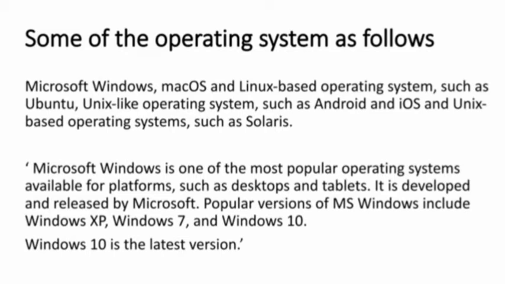Out of all these operating systems, the most popular version of operating system is the Microsoft Windows, which is used generally in desktops and tablets. And this software is developed and released by Microsoft, and it has popular versions like Windows XP, Windows 7, Windows 10. And out of these, Windows 10 is the latest version which you see in your desktops or in your laptops.